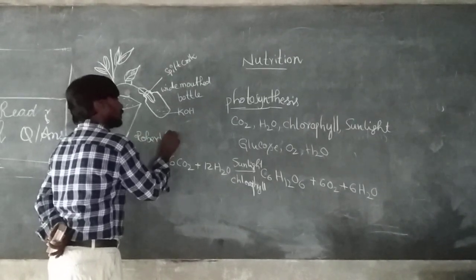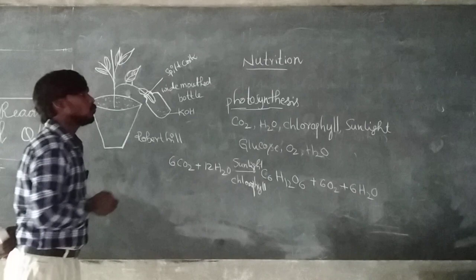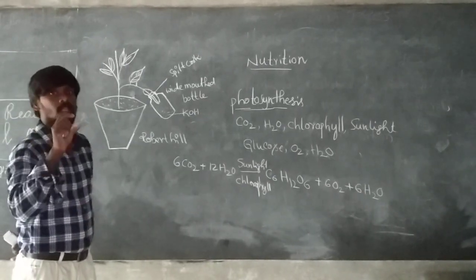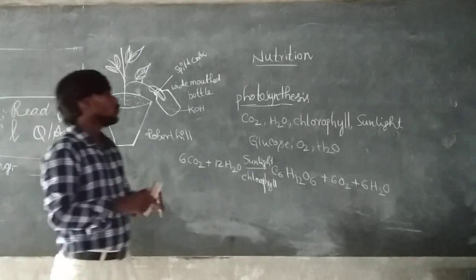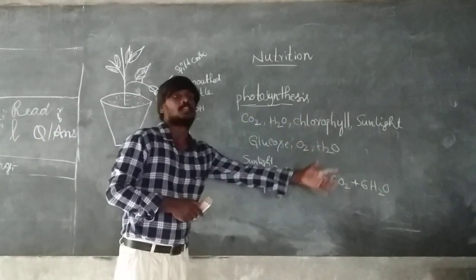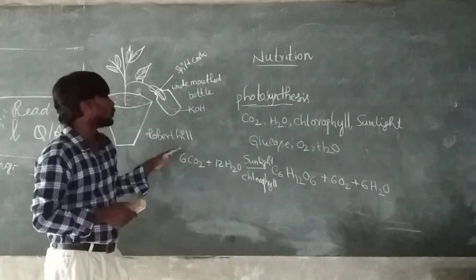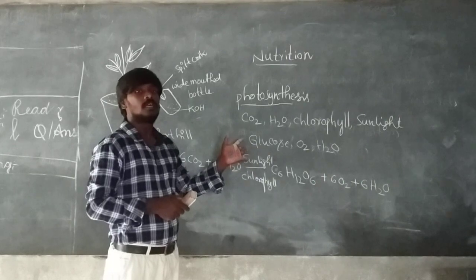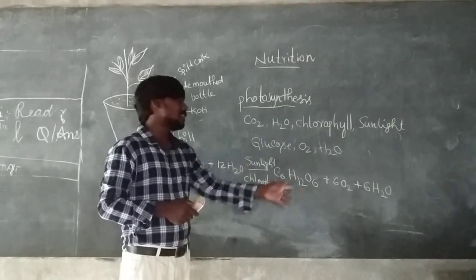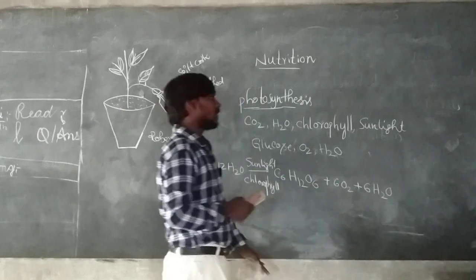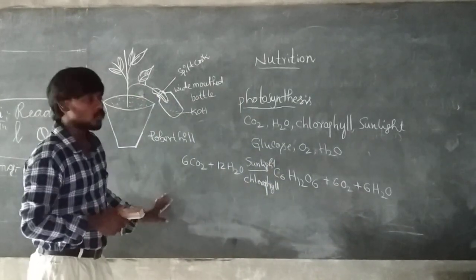Before Robert Hill, there were mainly two scientists, von Helmont and von Neil. Both described glucose dividing into a molecule of oxygen and a molecule of water. Finally, the Robert Hill equation is 6CO2 plus 12H2O gives rise to, in sunlight with chlorophyll, C6H12O6 plus 6O2 plus 6H2O. That is the final equation of photosynthesis.